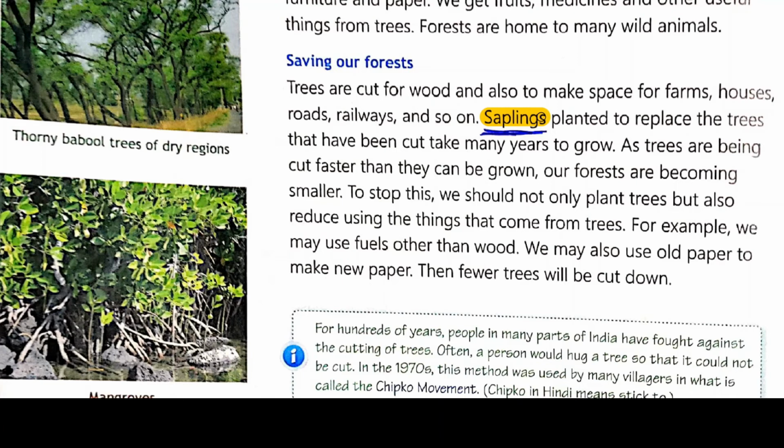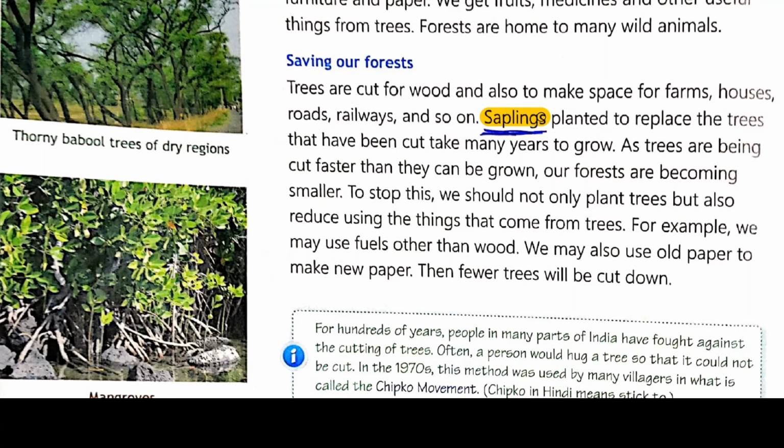We may also use old paper to make new paper. We should make new paper from old paper. Then fewer trees will be cut down, so that we can use very few trees.